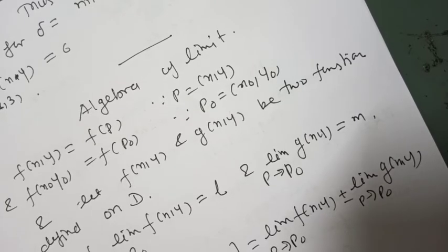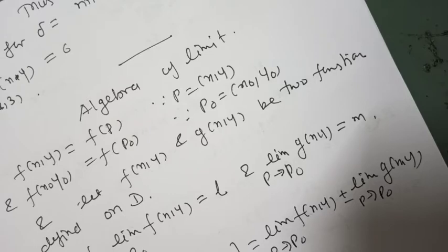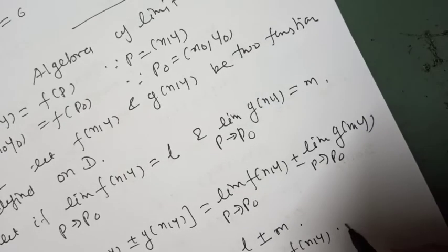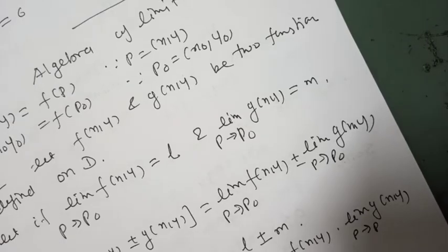Second, the limit as p tends to p0 of f of xy into g of xy is equal to the limit of f of xy into the limit of g of xy as p tends to p0. It is nothing but L into m.